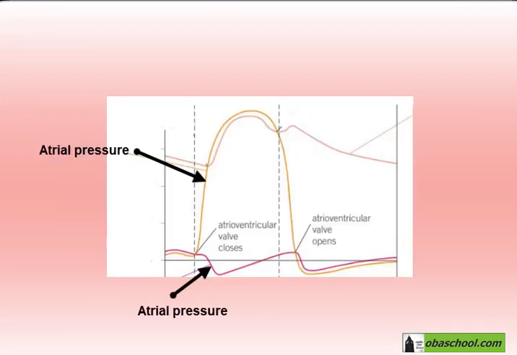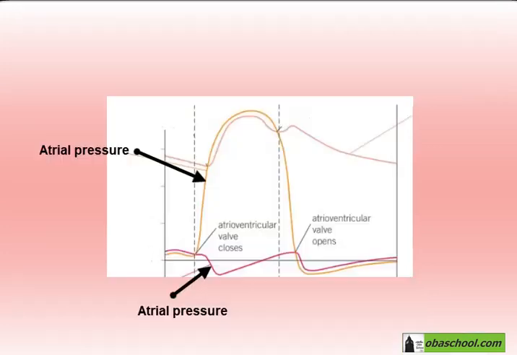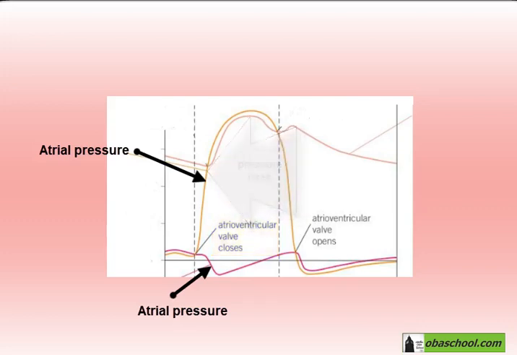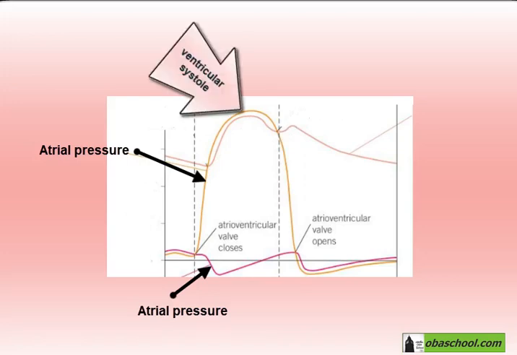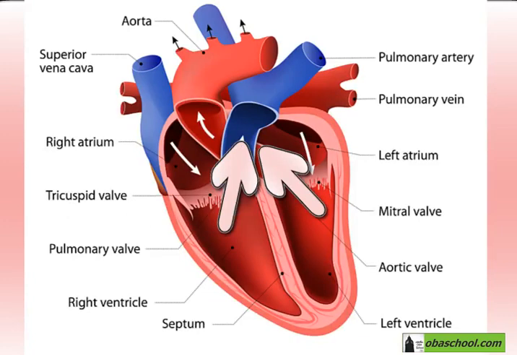Now, ventricular pressure, so the pressure in the ventricles, will start low and it will gradually increase as the ventricle is being filled with blood as the atria contract. And then the left atrioventricular valve will close, which will then cause pressure to rise, and the walls of the ventricle will contract. This is when we have ventricular systole. And here we have a rise in pressure. This is when blood is forced into the aorta past the semilunar valves.